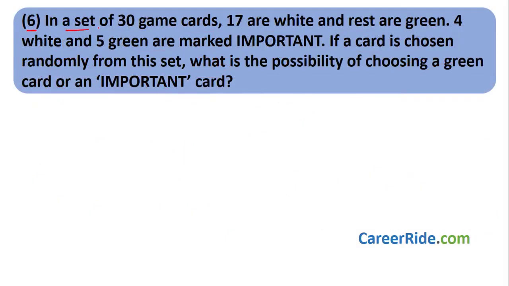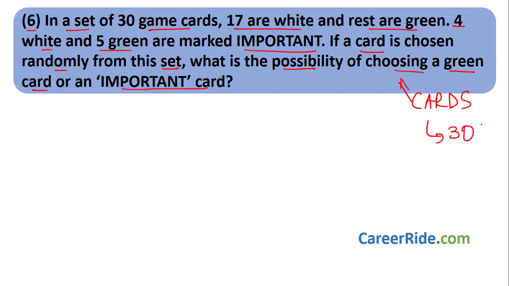Question number 6. In a set of 30 game cards, 17 are white and the rest are green. 4 white and 5 green are marked important. If a card is chosen randomly from this set, what is the probability of choosing a green card or an important card? Now this is based on cards, but these are not our normal cards. These are game cards, which have a total of 30. There are 30 game cards in the set, so total possibilities are 30.